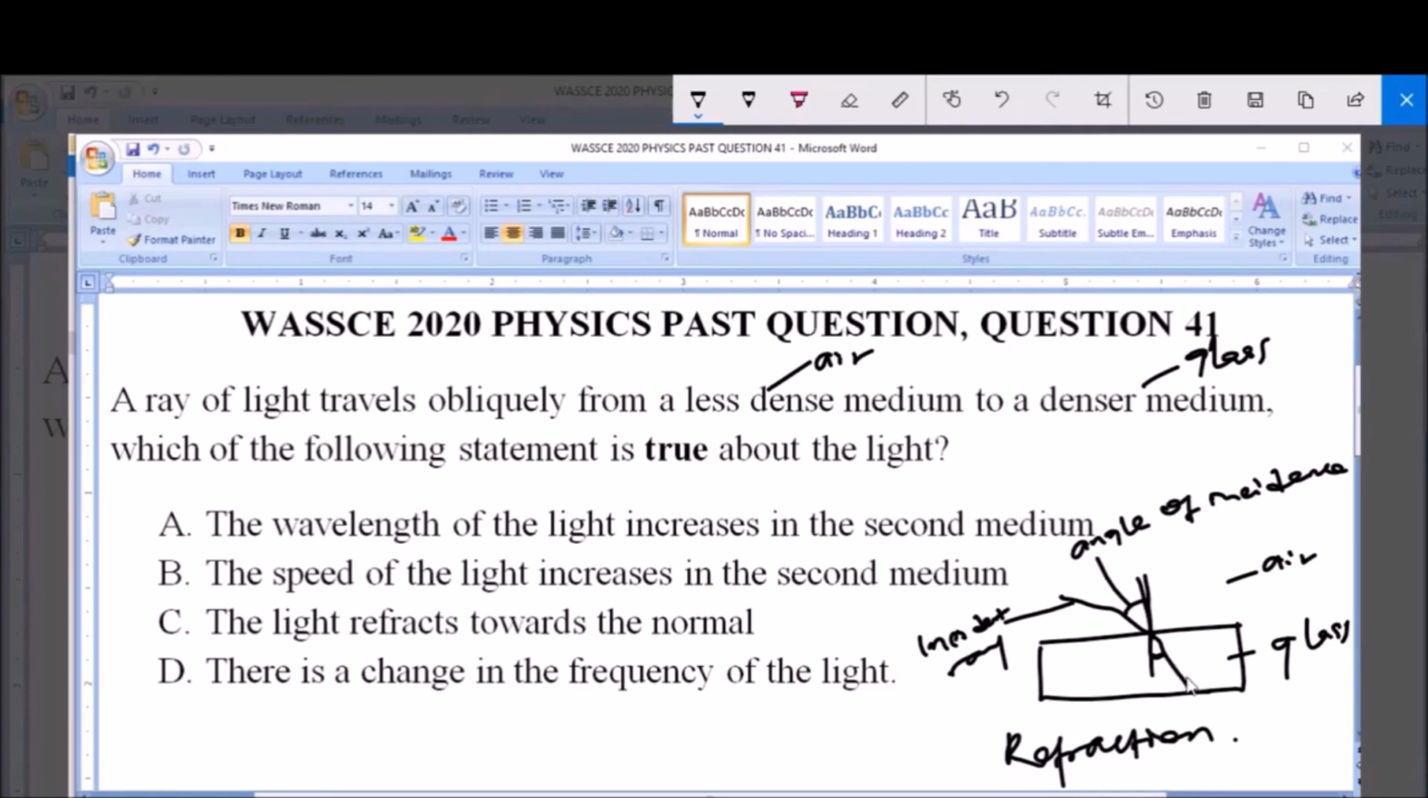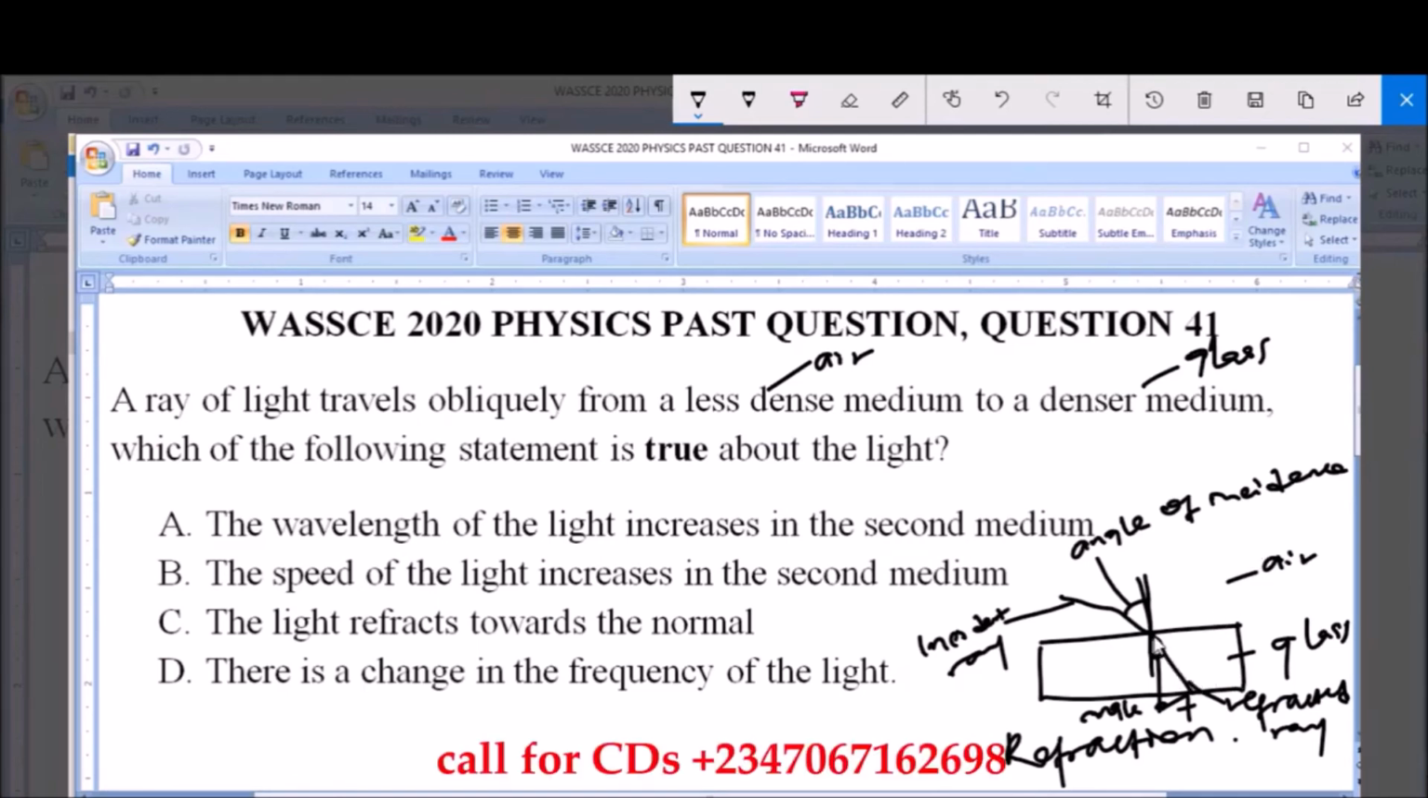Now it is said that this light ray has been refracted towards the normal, and we call this the refracted ray. And this angle, we call it the angle of refraction. Now if the ray of light was traveling from a denser medium, which is the glass, to a less dense medium, it would move away from the normal. But because it is moving from a less dense medium to a denser medium, it is moving towards the normal. That means the ray of light has been refracted because there is a change in density of the medium.